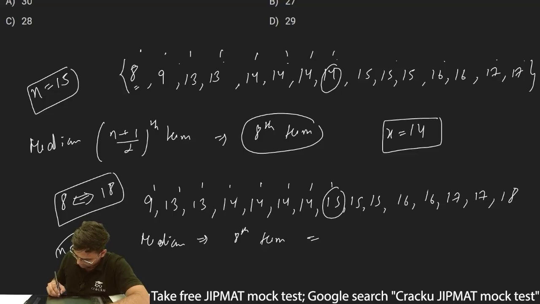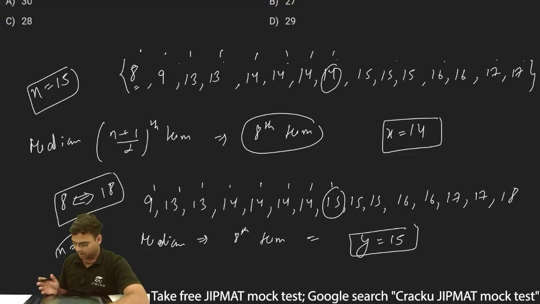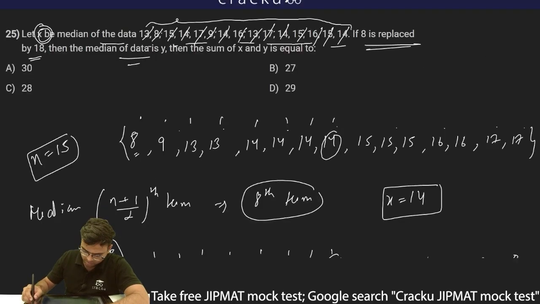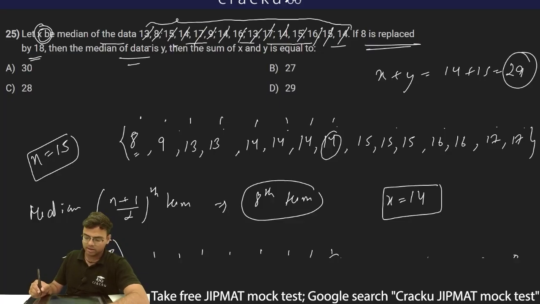So I can write y is equal to 15, because the median of this data after replacing 8 with 18 is y, and y is 15. It is asking for the sum of values of x plus y. So x plus y will be equal to 14 plus 15, which is equal to 29. So this is 29, and therefore option D, 29 is the correct answer.